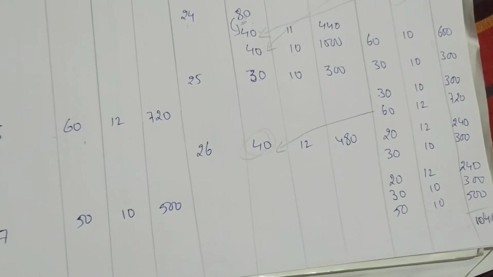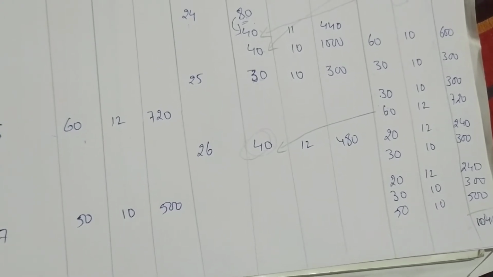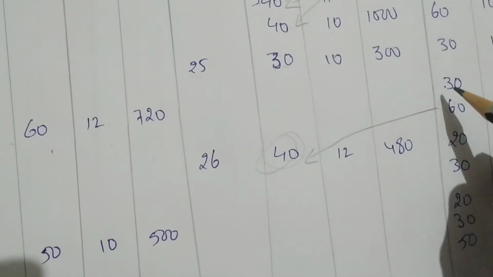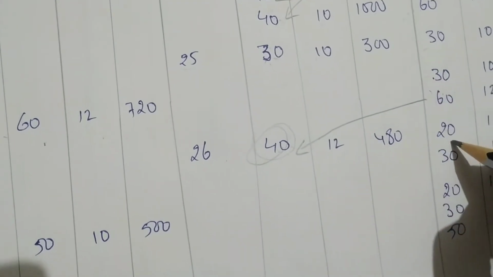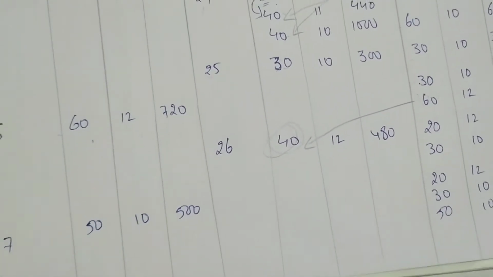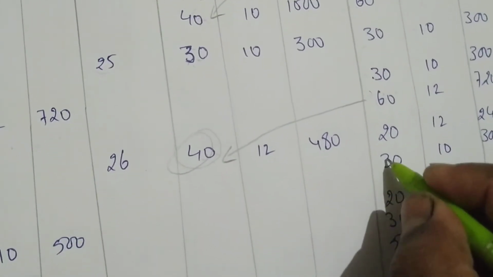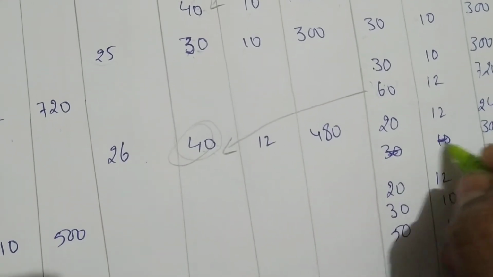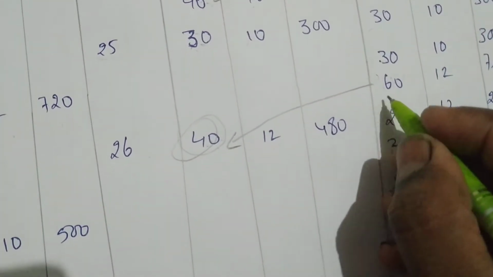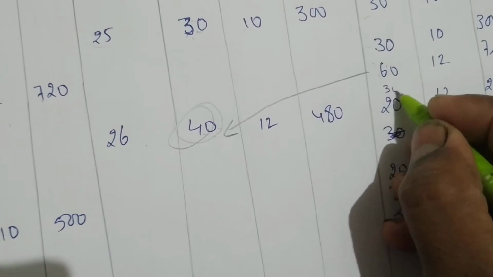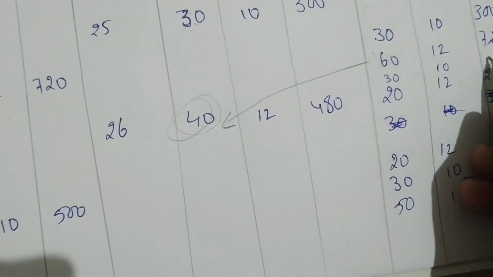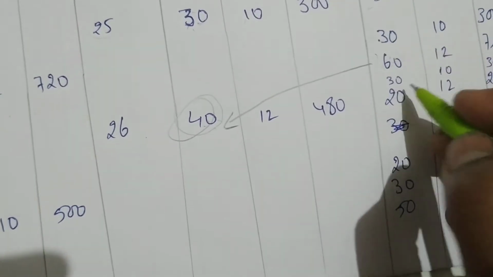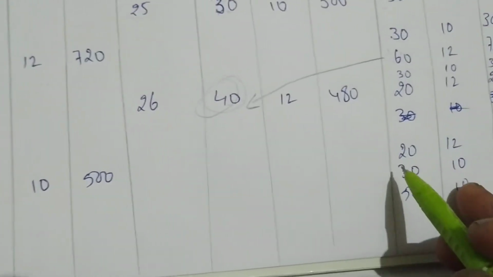Okay, there is a small correction. This 30 has to come first, at 10 rupees. This balance I have written here, right? Wait, let me write this here. The 30, first we have written 30 with rupees 10, 300. This 30 we have written first. Okay, here also the 30 should come first.